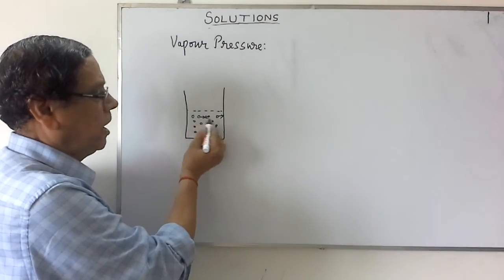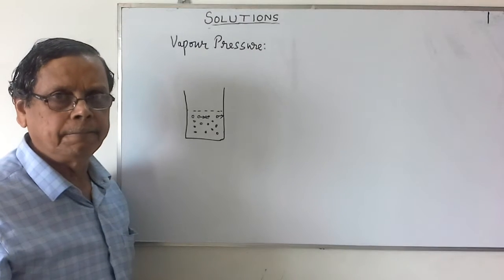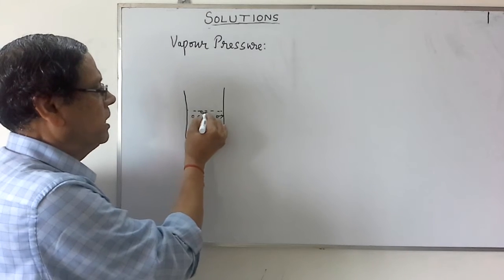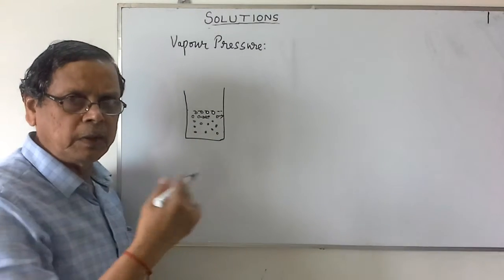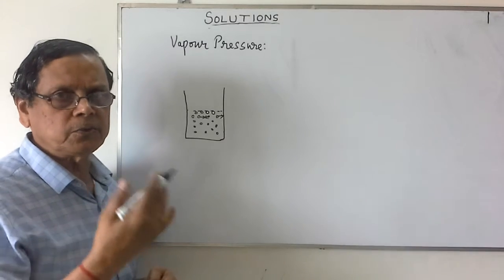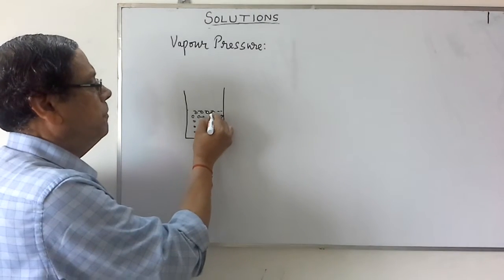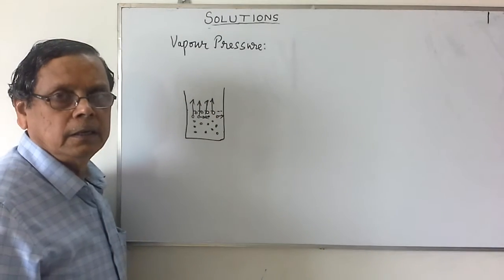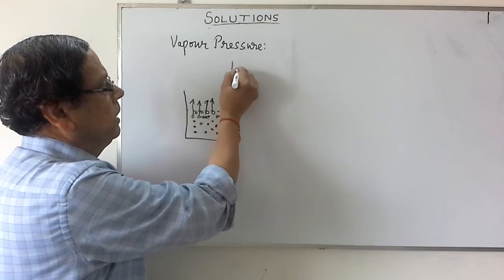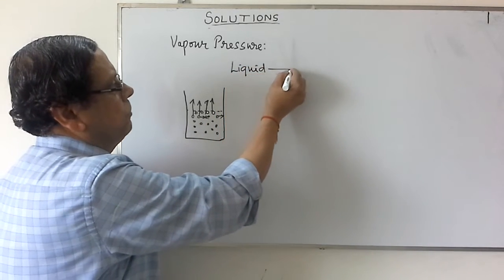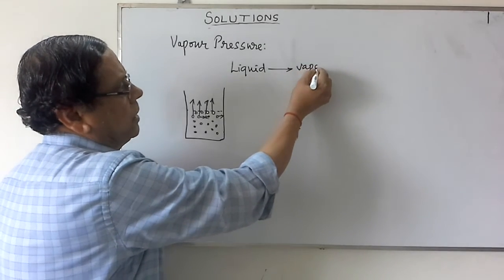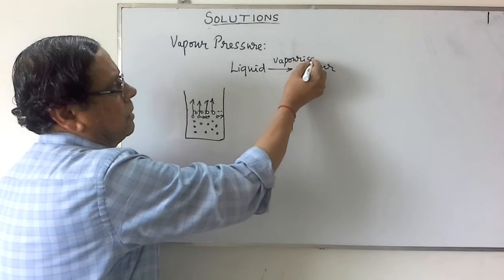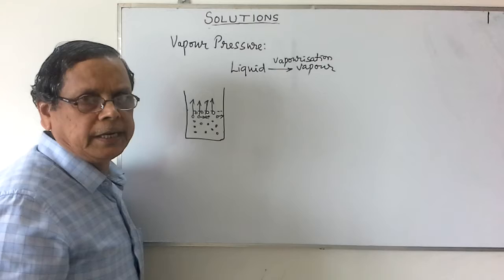When these molecules are colliding with one another, there is an exchange of energy. When this energy is exchanged between the molecules, some molecules on the surface will gain higher energy, while some molecules will gain lower energy. Those molecules which gain energy will escape the attractive force. They will come to the vapor phase. So this process of conversion of a liquid into the vapor is called evaporation or vaporization.